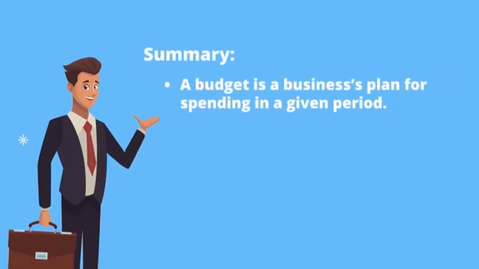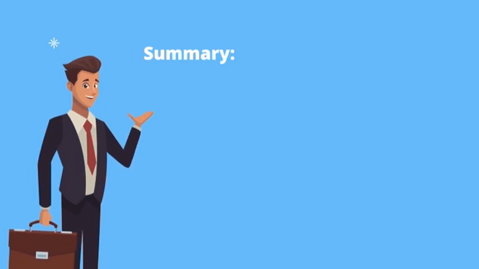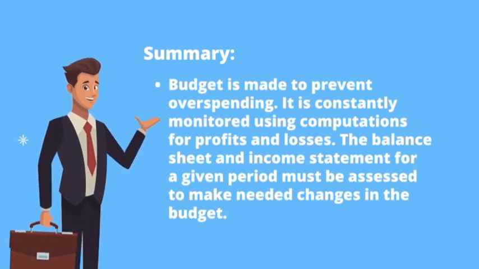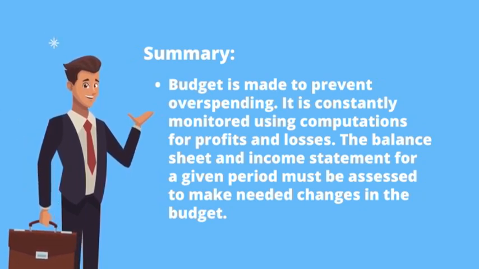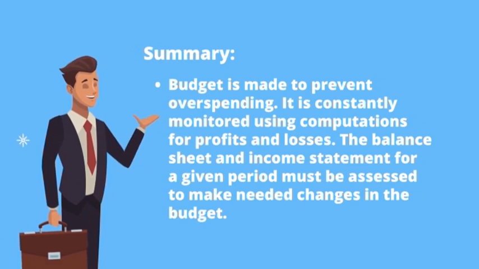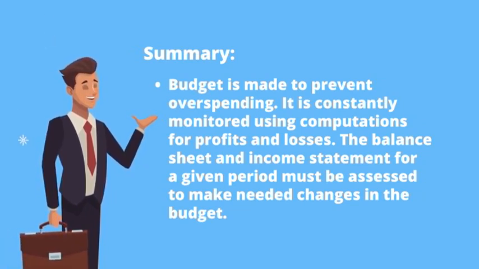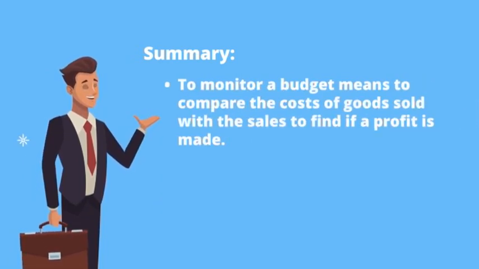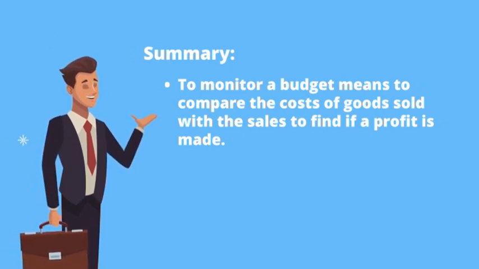a budget is a business's plan for spending in a given period. A budget is made to prevent overspending. It is constantly monitored using computations for profits and losses. The balance sheet and income statement for a given period must be assessed to make needed changes in the budget. To monitor a budget means to compare the cost of goods sold with the sales to find if profit is made.